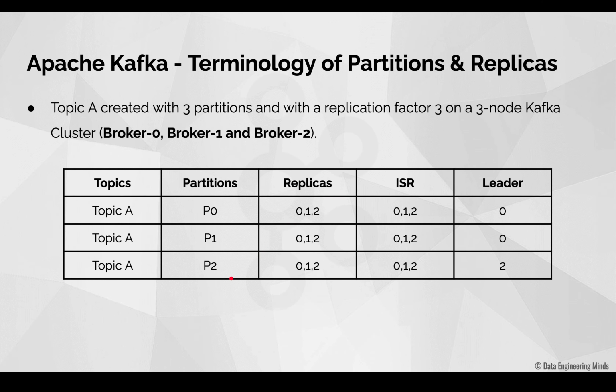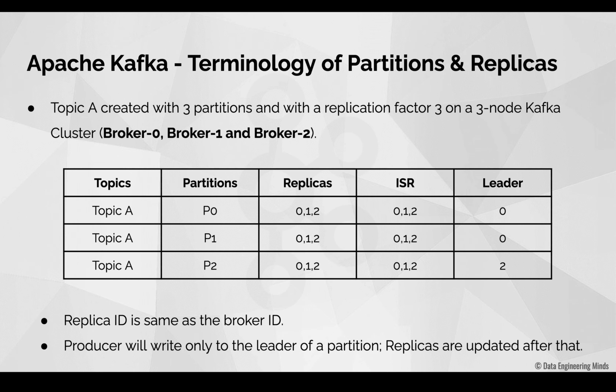So if a producer sends data to this partition P2, it sends only to the partition that is stored in broker 2. And the remaining 2 replicas will be updated once the write operation on this replica 2 gets completed. As I said already, the replica ID is the same as the broker ID, and the producer will write only to the leader of a partition. All the remaining replicas of a partition will be updated once the write operation to the leader of the partition gets completed.